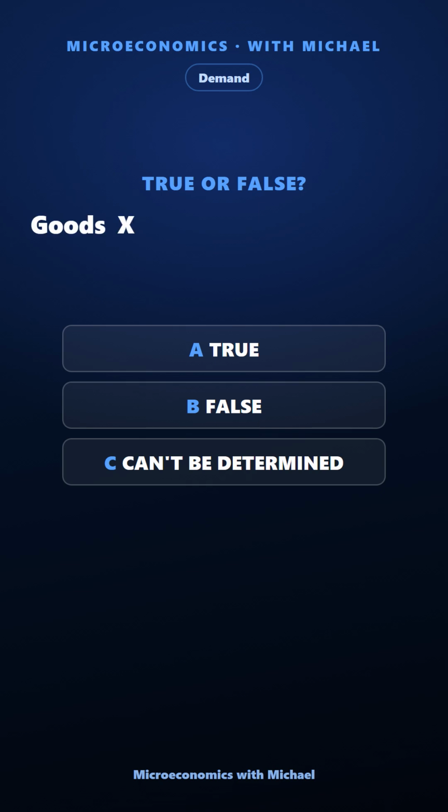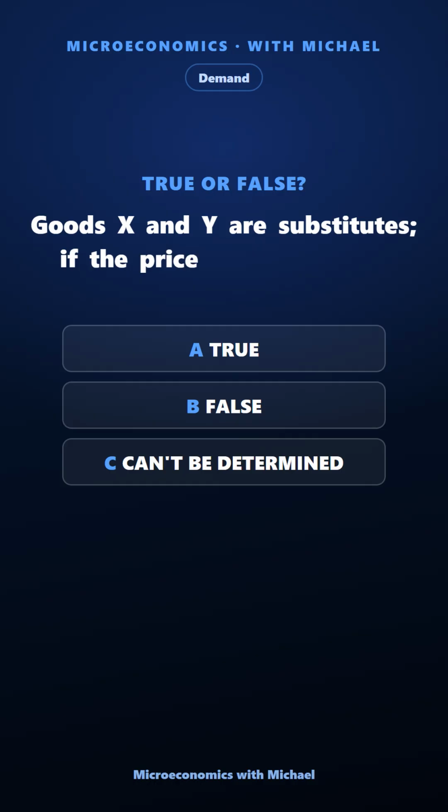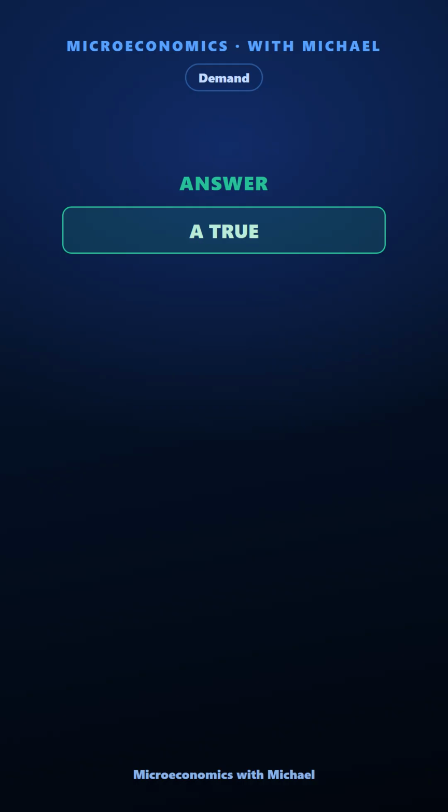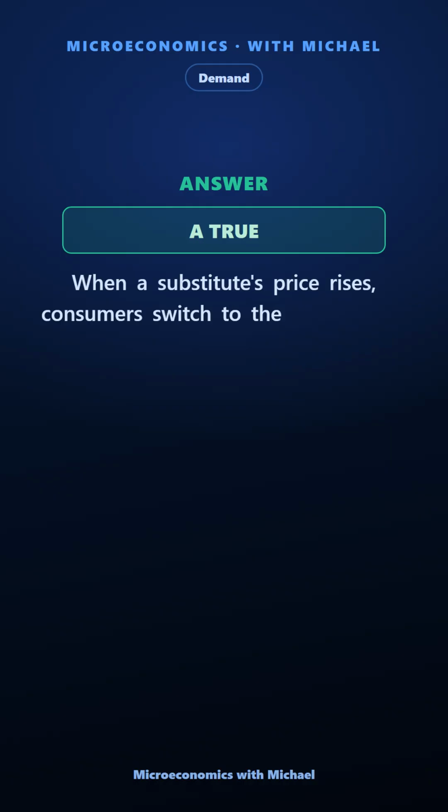Goods X and Y are substitutes. If the price of X rises, the demand for Y increases. True, false, or can't be determined. The answer is true. When a substitute's price rises, consumers switch to the other good, so demand for Y increases.